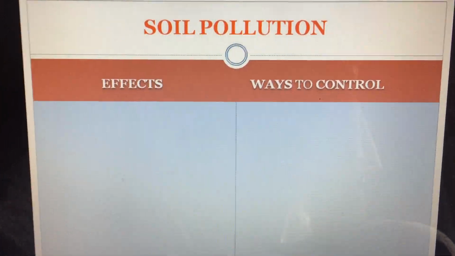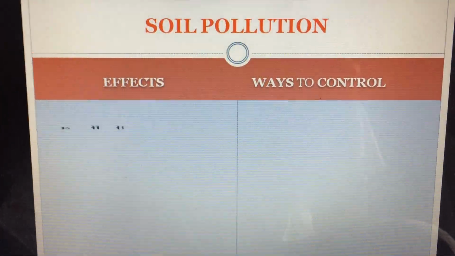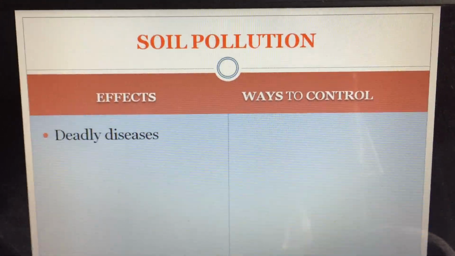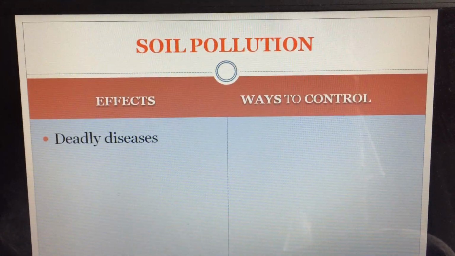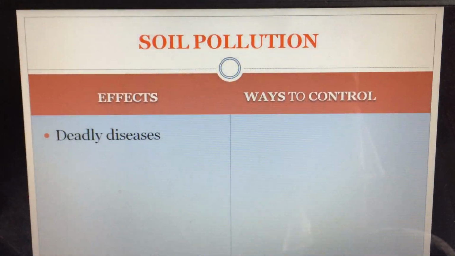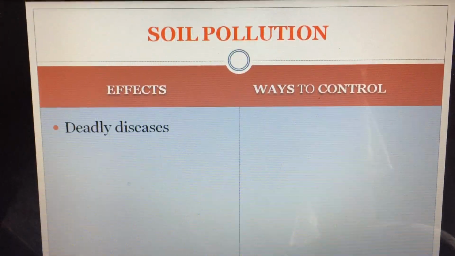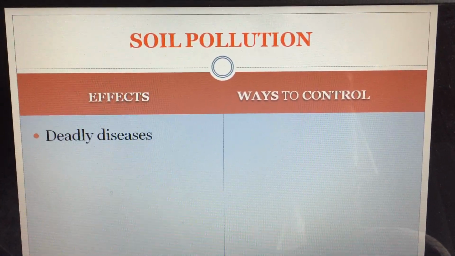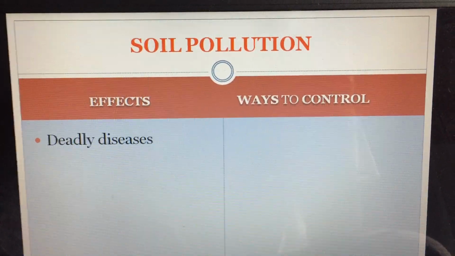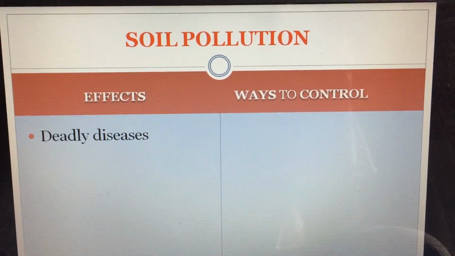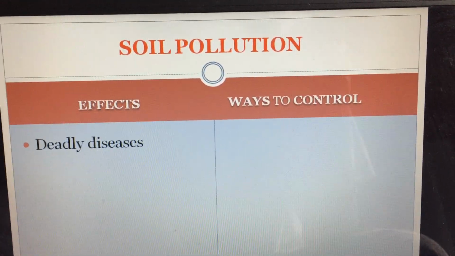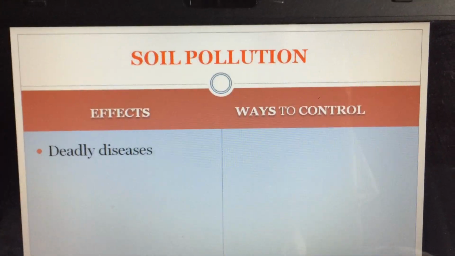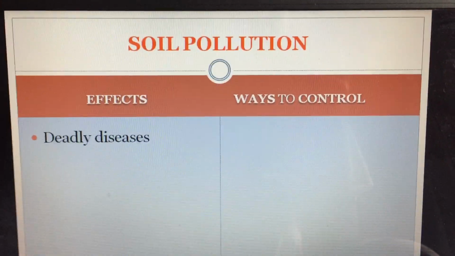Next, we'll get to know about the effects and ways to control soil pollution. Deadly diseases. Now see, children, pesticides are used on a plant and plants are grown in soil, so the soil is also affected by those chemicals and gets polluted. In the same way, those plants where chemicals are used, directly or indirectly come to us. The fruit or vegetable that is grown on that plant comes to us, we eat it.